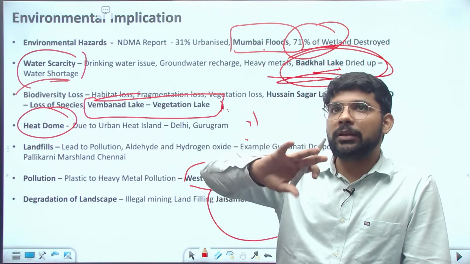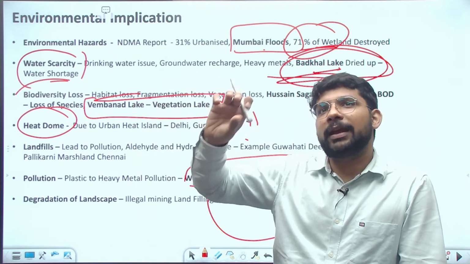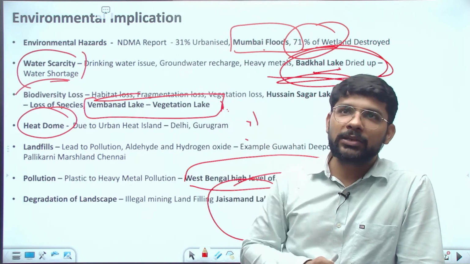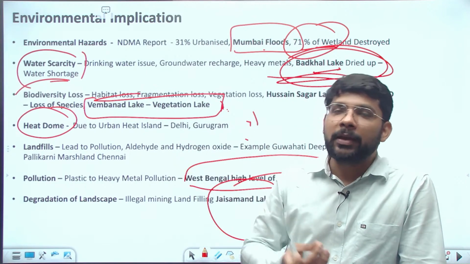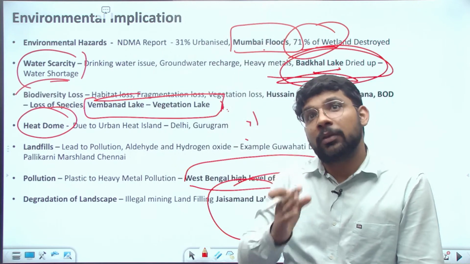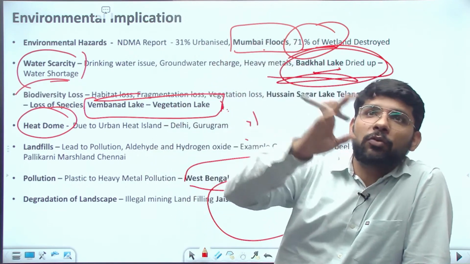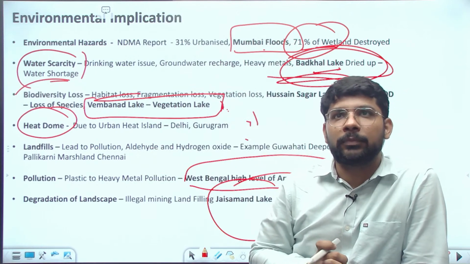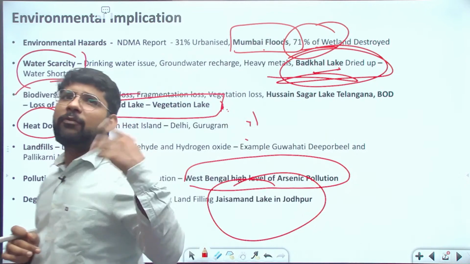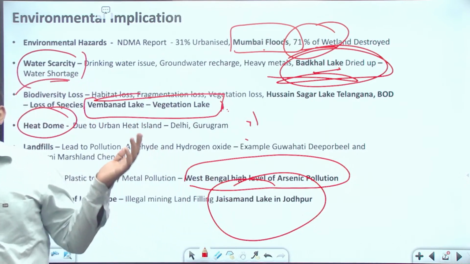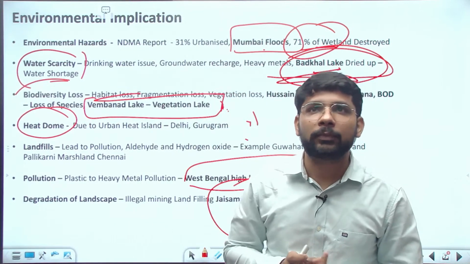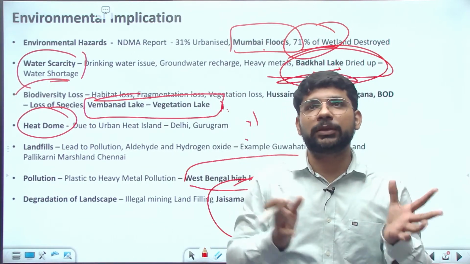So in the introduction, we can start with data, or we can start with a recent incident, any recent environmental implication. In the body part, we need to list down the environmental implications with examples and what is the major cause behind it. Then we can also write the way forward here. In 2-3 lines or in some sub-points, we can write about the way forward, how we can manage it.